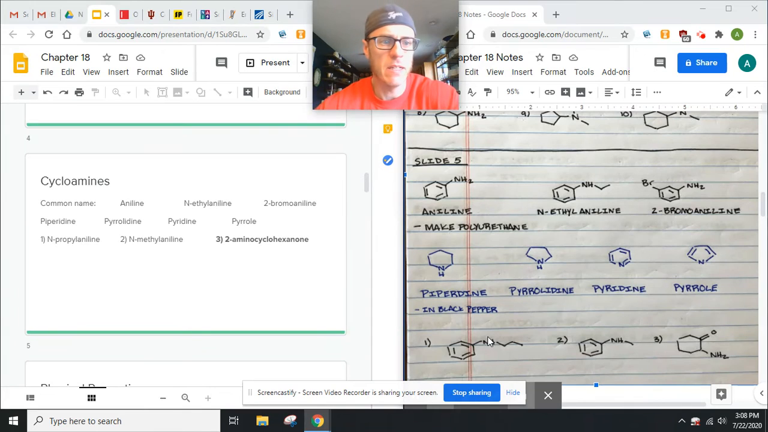All right, now some amines are cyclic in nature, cycloamines, and some of them have specific names. Like aniline, this is how we make polyurethane, pretty common plastic. It looks like this. So, when we start dealing with something like this, it's N-ethyl aniline, all right, 2-bromo-aniline. Then there are piperidine, which is in black pepper, pyrrolidine, pyridine, and pyrrole.